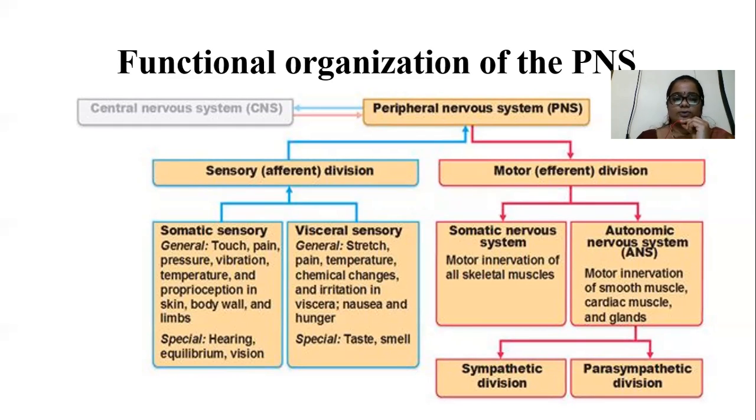The sensory or afferent division responds to somatic sensory stimuli. As a result of these stimuli, some functional reactions happen, that is hearing, equilibrium, or vision. These functional reactions are produced in response to somatic sensory stimuli.